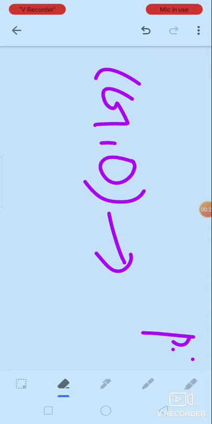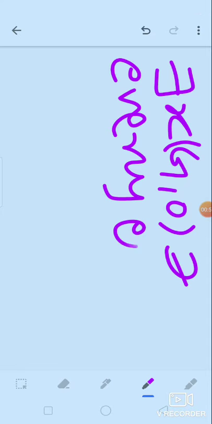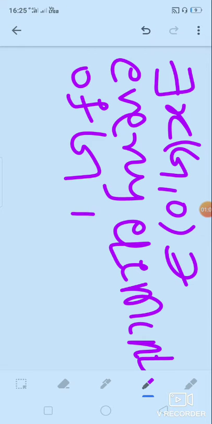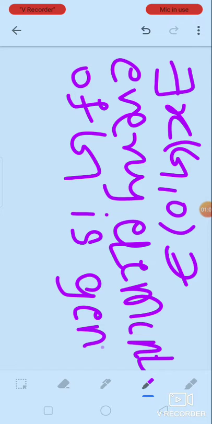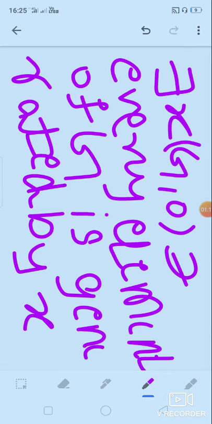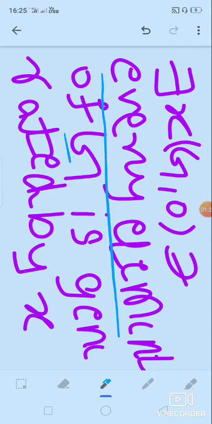Definition of the cyclic group: suppose there exists x belongs to G such that every element of G is generated by x.